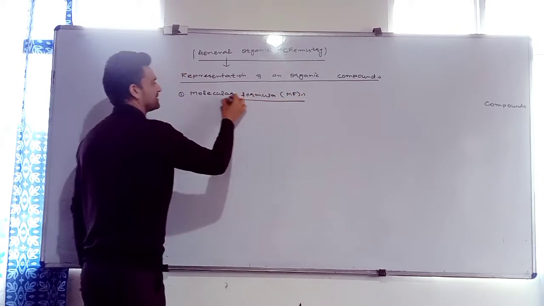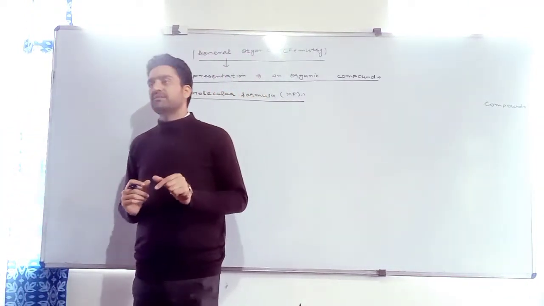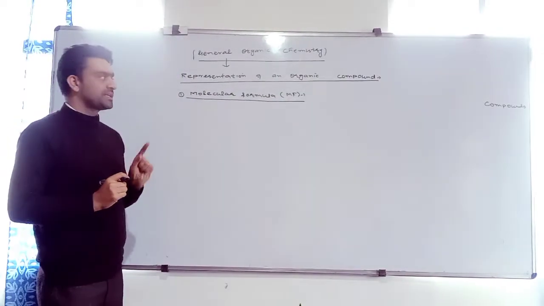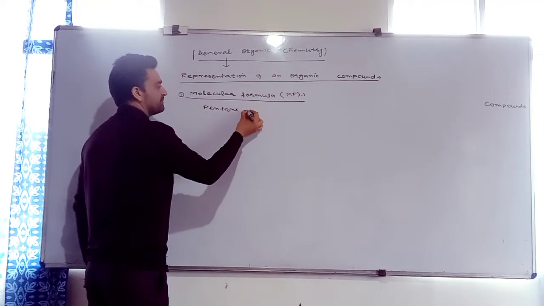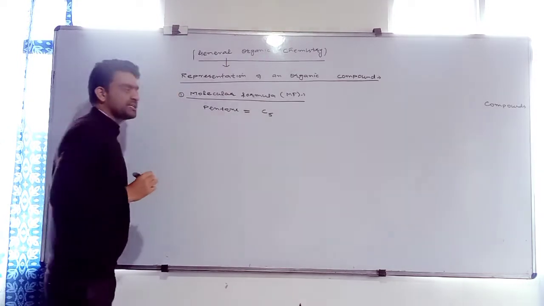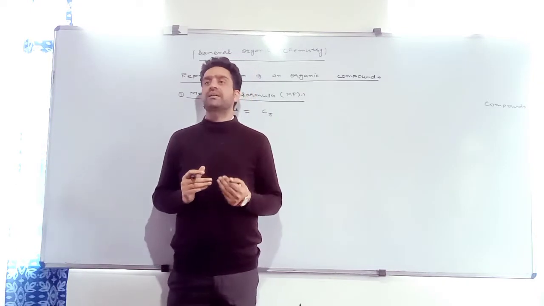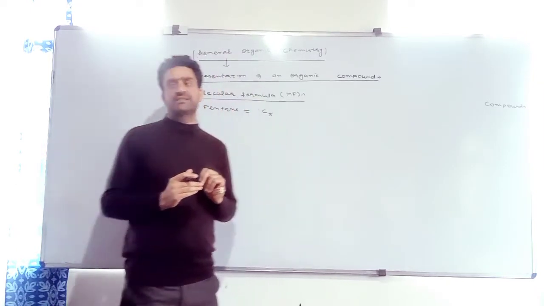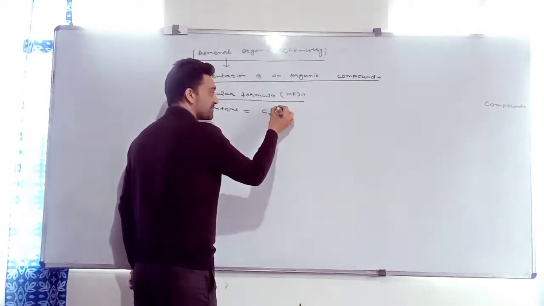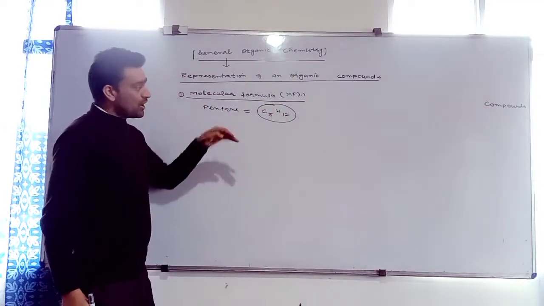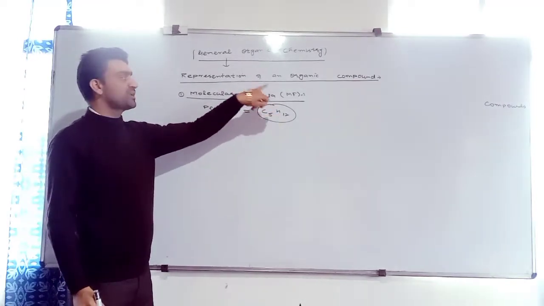What is the molecular formula? The molecular formula tells us the actual number of atoms of all elements present in the molecule of a compound. If I take the example of pentane, it has 5 carbon atoms. How many hydrogen atoms may be present? It is an alkane. What is the general formula of alkane? CnH2n plus 2. How many hydrogens will be present? 2 into 5 plus 2, that is C5H12. When I represent a compound in this form, showing the actual number of carbon atoms and the actual number of hydrogen atoms, we call this formula the molecular formula.